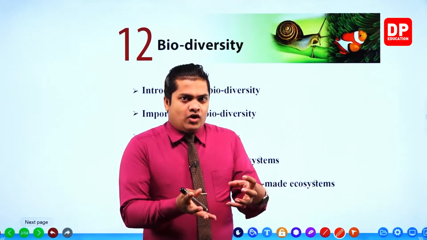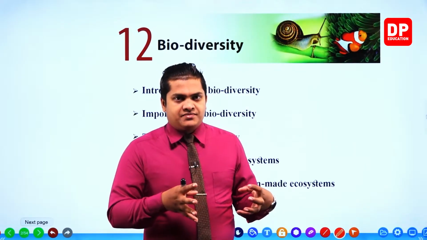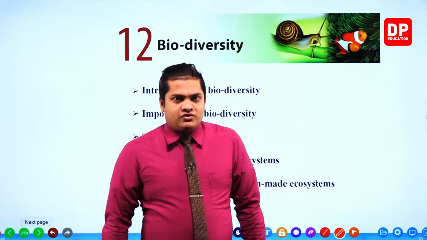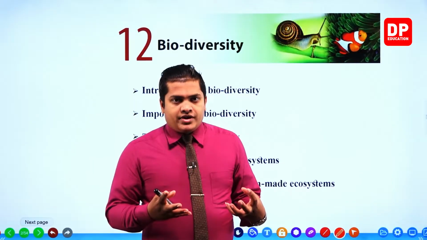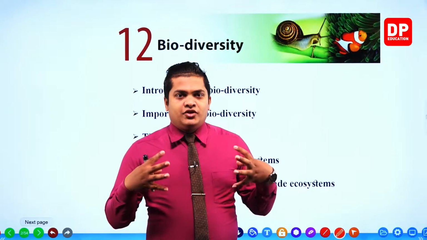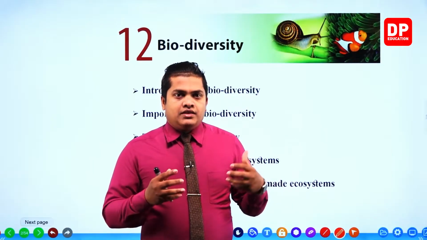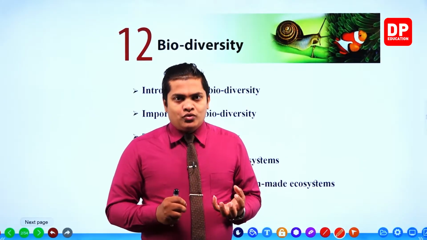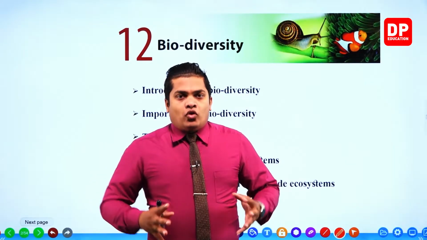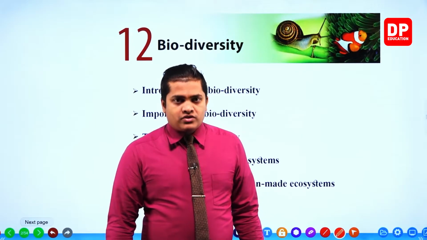When you take the whole planet Earth, this whole planet Earth is actually made up of ecosystems. We won't be able to number them because there are a large number of ecosystems. So actually you still don't know what you mean by an ecosystem. When we go to the topic of ecosystems, I'll explain what an ecosystem is. Our whole biosphere, our whole Earth, contains a large number of ecosystems.